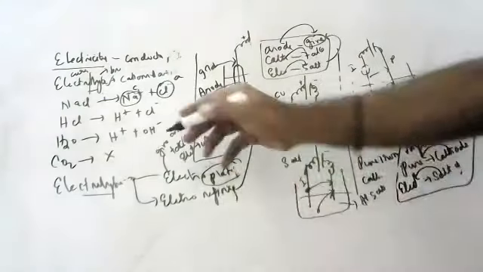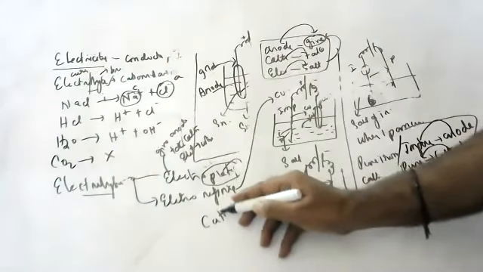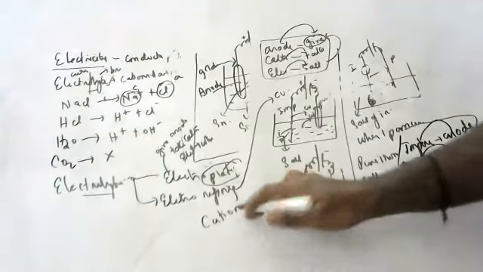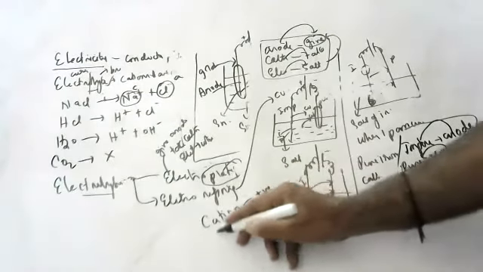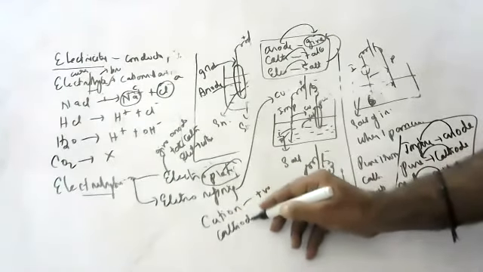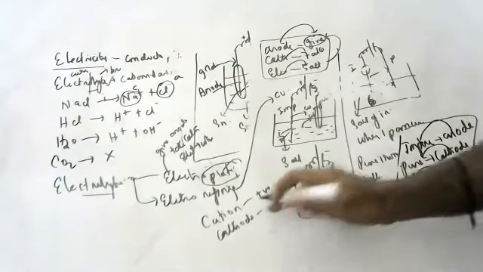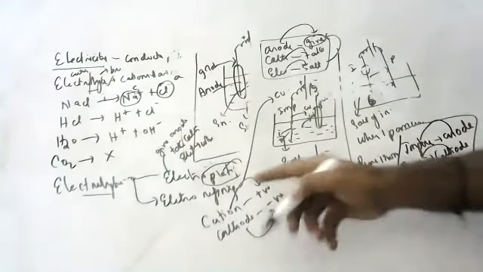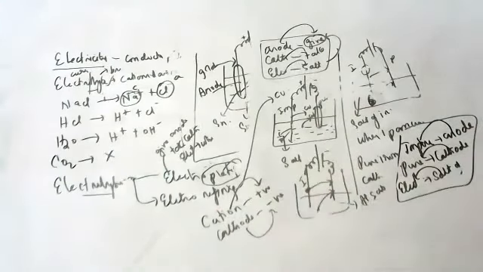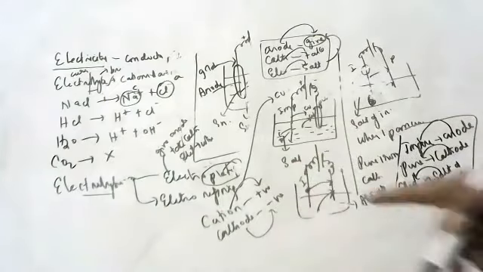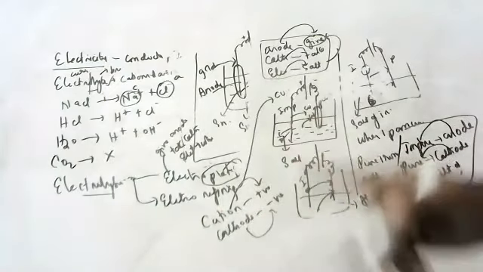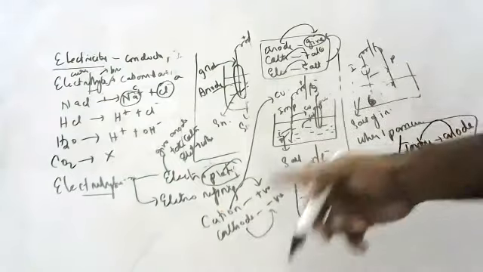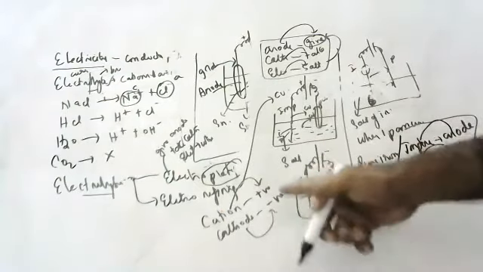Children, cation is positive. But cathode is negative. Don't get confused, children. Please, many people will get confused. Cation is positive, but cathode is negative. Cations are liberated at the cathode because positive goes to negative.